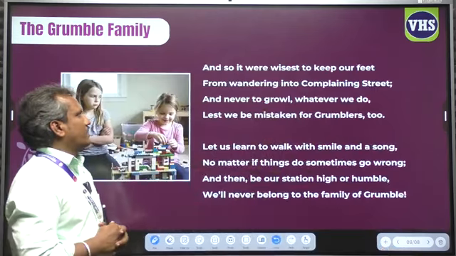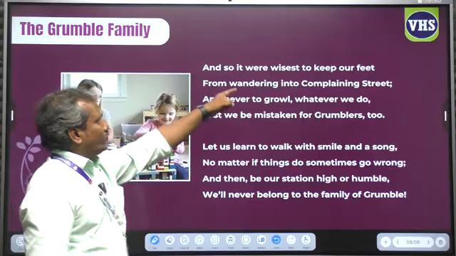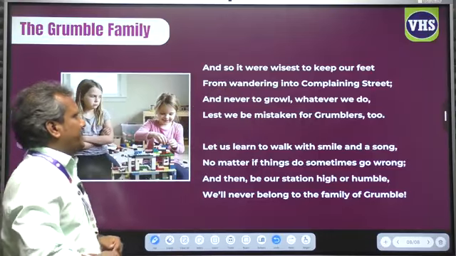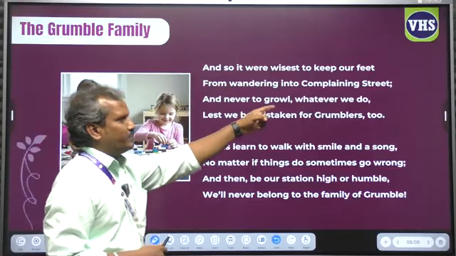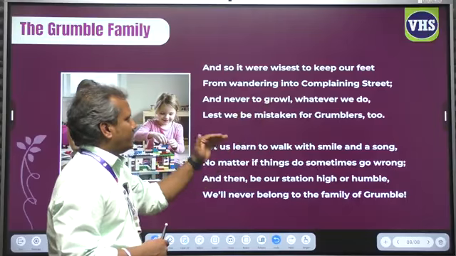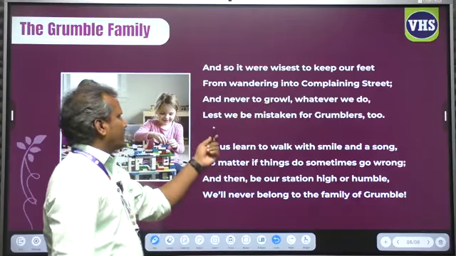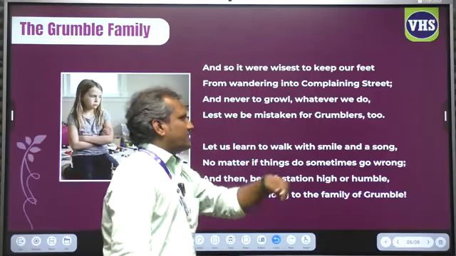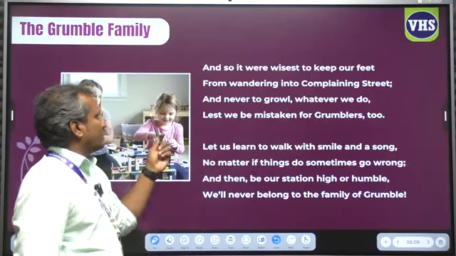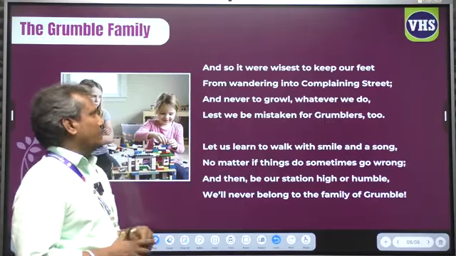Next stanza. And so it were wisest to keep our feet from wandering into complaining state, and never to growl whatever we do, lest we be mistaken for grumblers too. Now, let me explain.